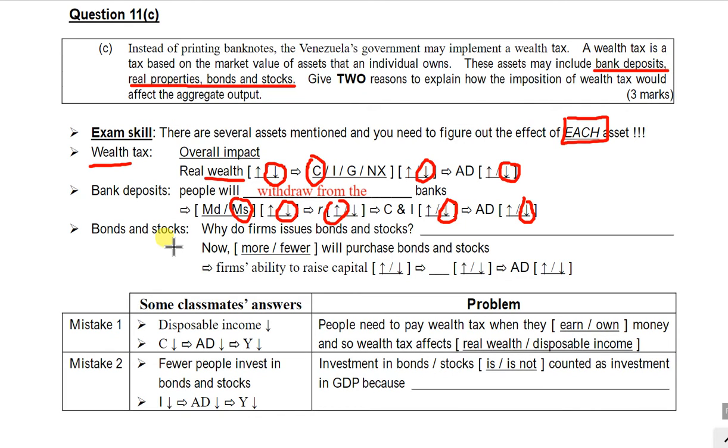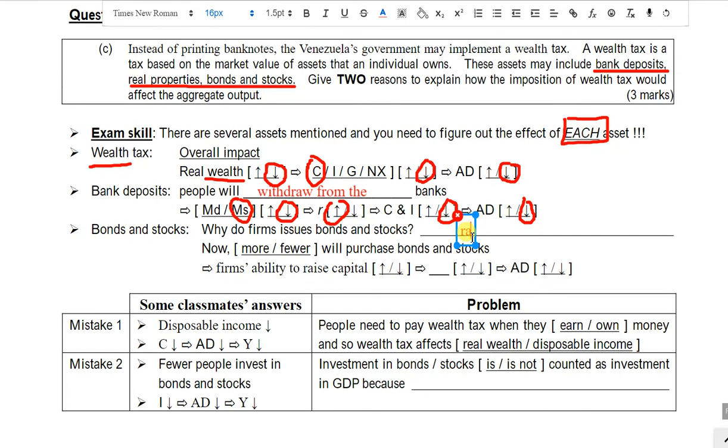And then you may ask yourself, why do the firms issue bonds and stocks at the beginning? The firms issue bonds and stocks because they want to raise capital to expand their business, right? And now, if you purchase the bonds and the stocks, then you have to pay tax to the government.